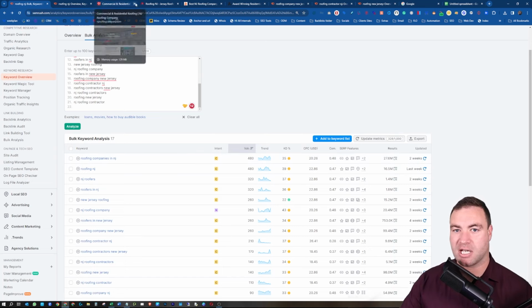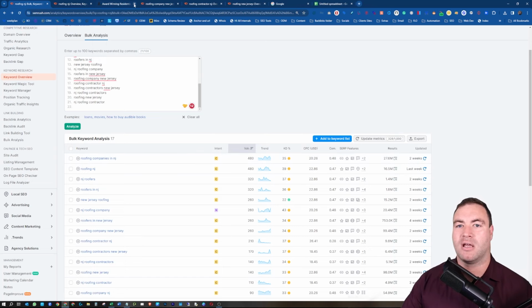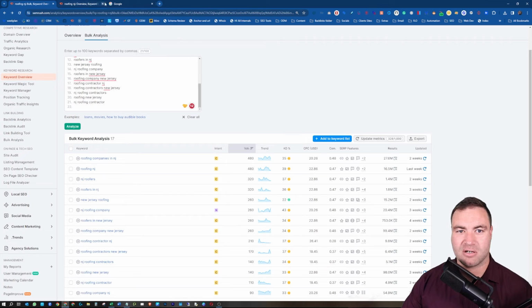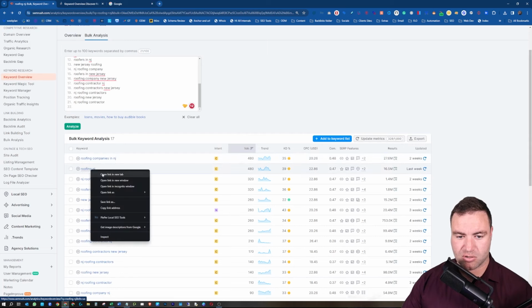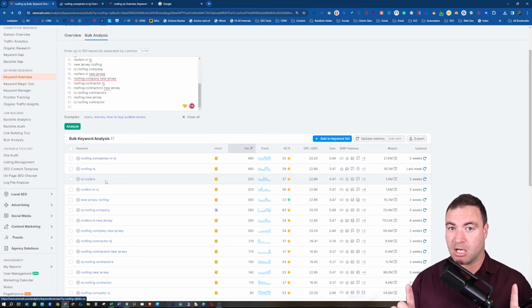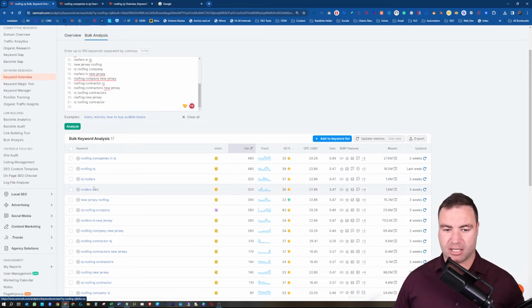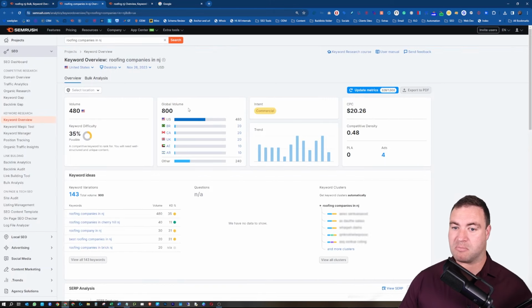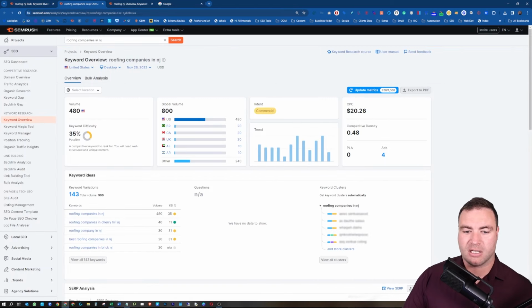So I'm just going to close down a couple of these tabs so I get nice, quick internet, because nothing drives me more insane than slow internet. I'm just going to close down a lot of this, guys, and I'm going to open up a couple of these. I'm going to look at these two. Remember, I'm trying to build a page specifically for me, for a roofing company style page in New Jersey. Okay, so that's my objective. Let's go and have a look at these two keywords because these are the top two. Same amounts of volume. Let's have a look though.